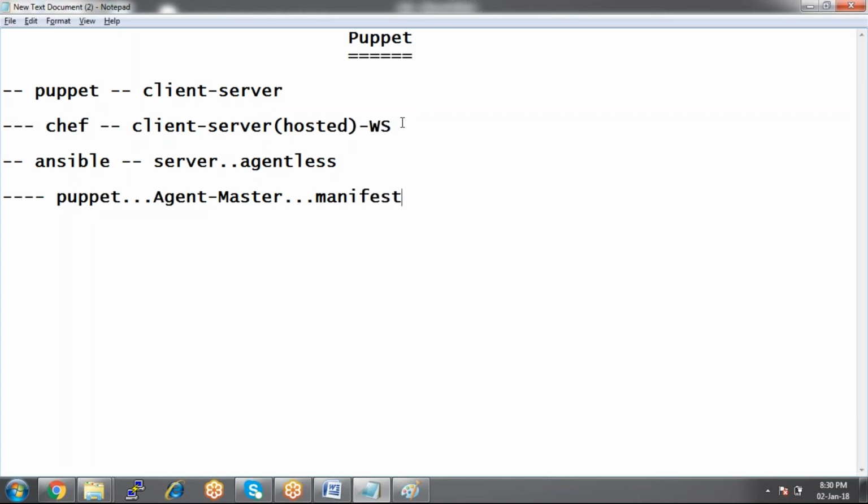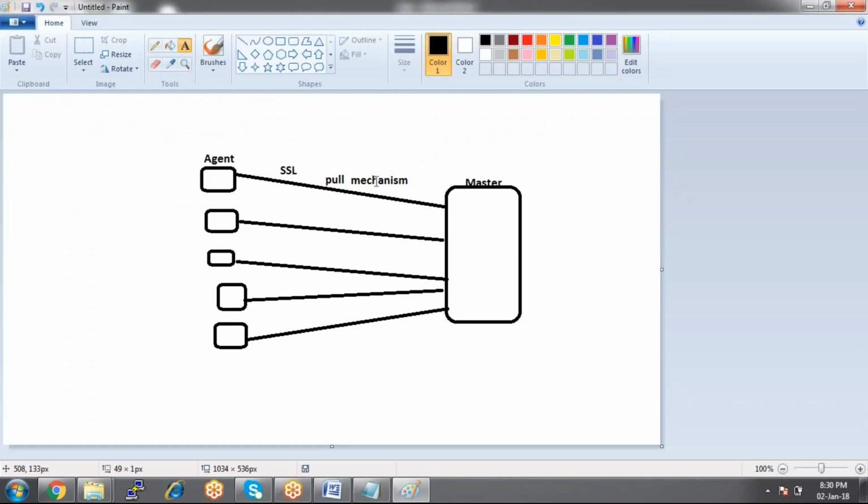So the agent uses a pull mechanism, and with the help of the pull mechanism, the manifest will be applied onto the client machines.